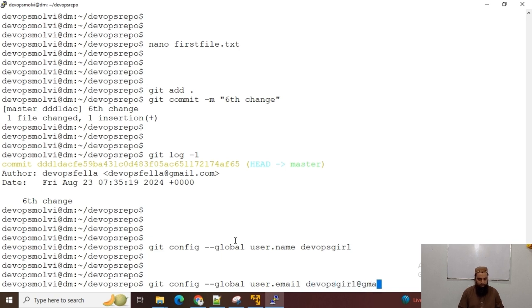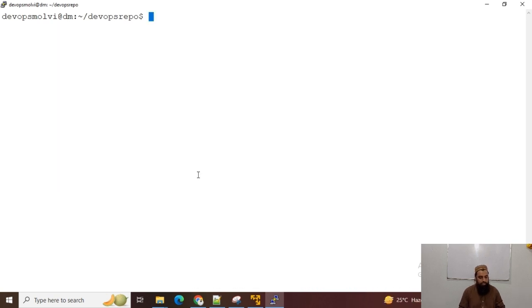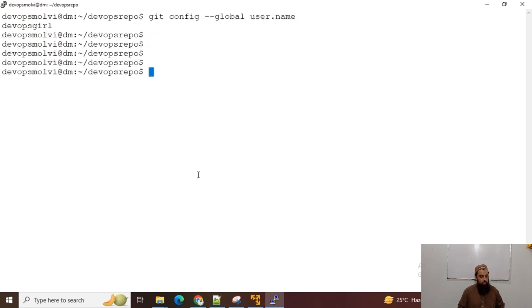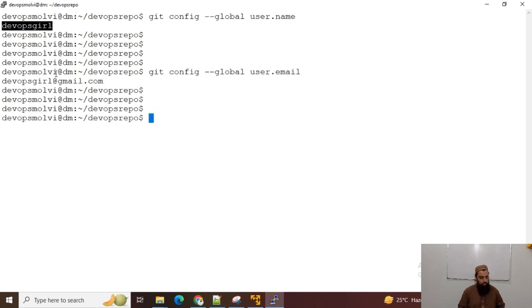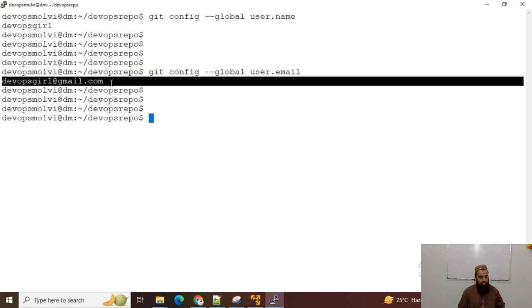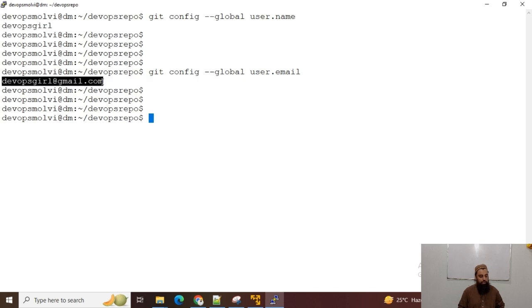So now using git config --global user.name, it will show us that DevOps girl is our global username. And also if I want to see if our email has been changed as well, you can also run this command to know that this is our global email. So this is our global username and this is our global email.